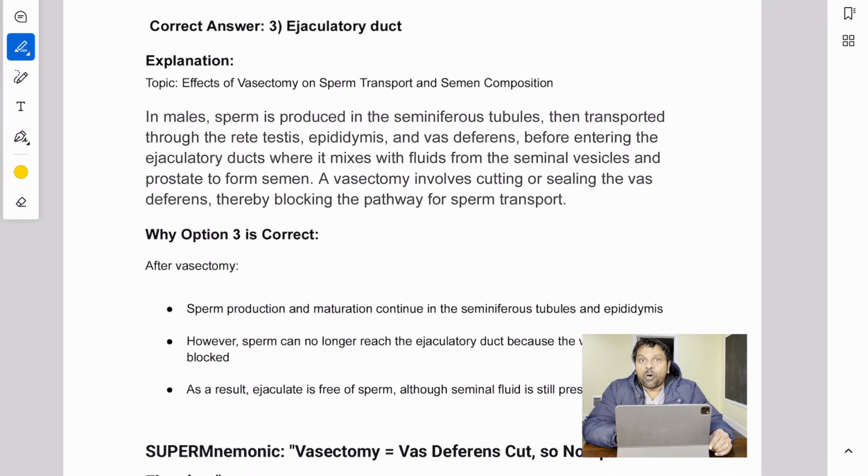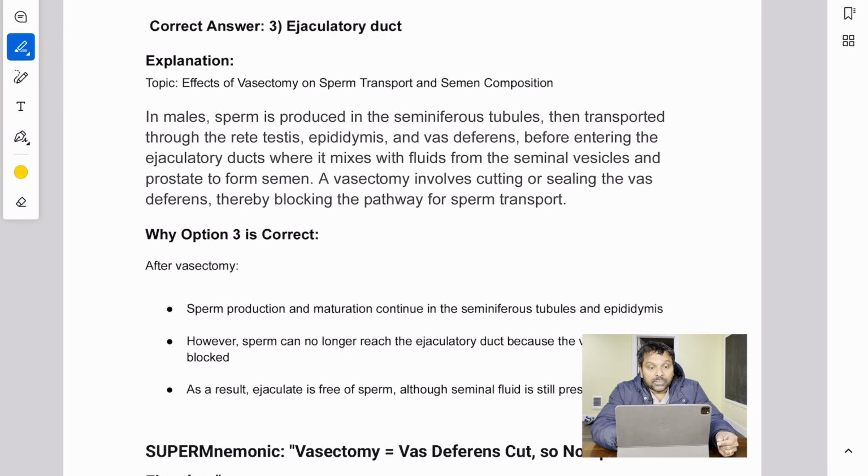First of all, know the topic. We are studying effects of vasectomy on sperm transport and semen composition. And remember, knowing the topic itself eases your mind. What are you studying? What in the world is this question about? If you know the topic, that clears up your mind a lot. So always look for the topic. What am I being asked? What is this question all about? This question is about effects of vasectomy on sperm transport and semen composition.